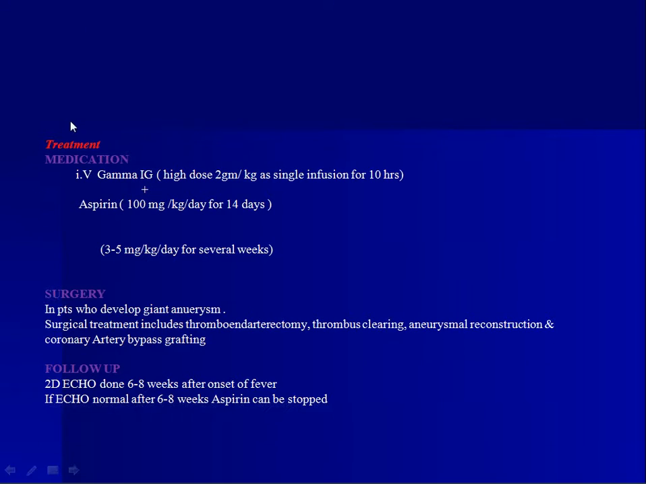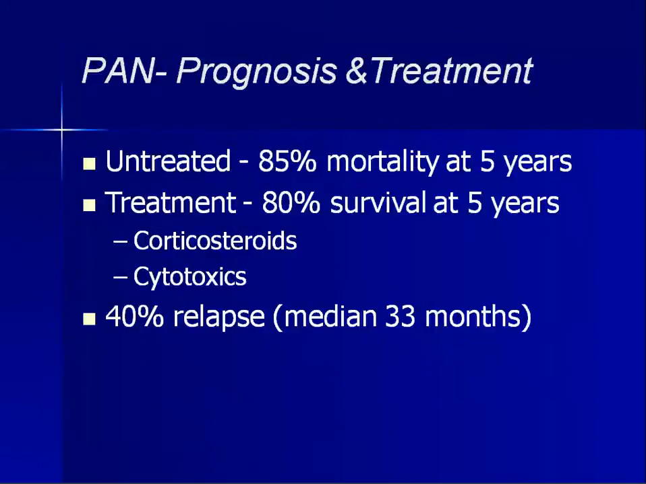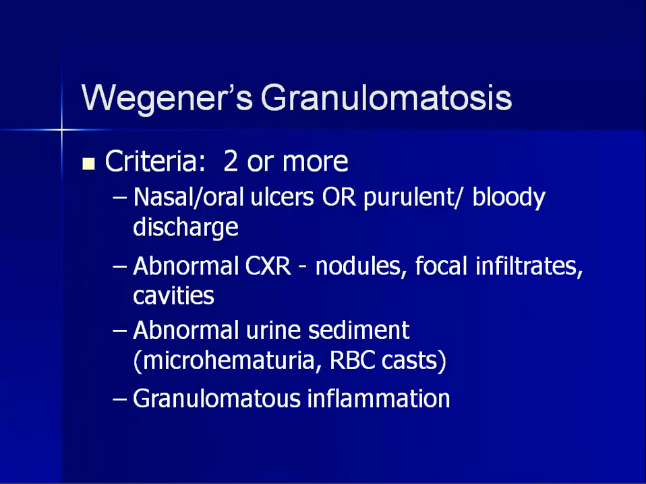So the treatment is very important to remember. In almost all vasculitis, the treatment of choice is steroids, whereas in Kawasaki disease the treatment is IV immunoglobulins, a very high dose, along with aspirin. So I just want to review once what I've told.